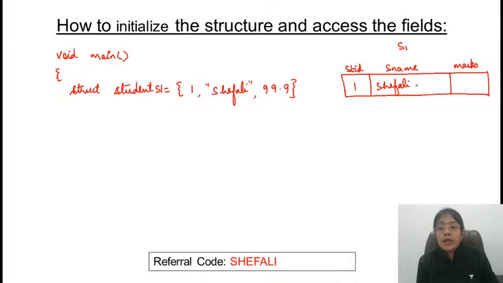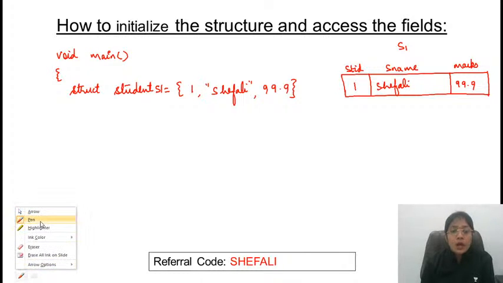Obviously this is an array and some spaces are available, 99.9. You can consider this as percentile, percentage, anything. 100% can also come, no problem. So this is the declaration.